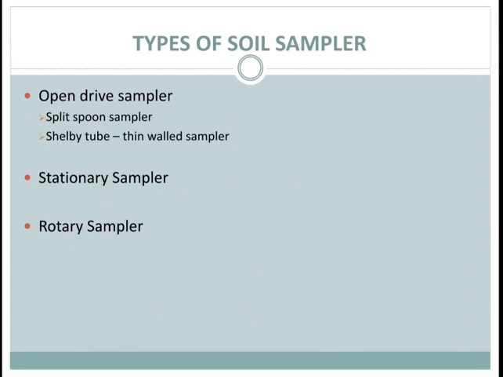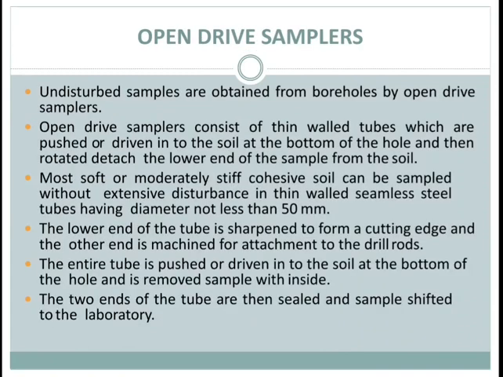Next is types of soil sampler. First one, open drive sampler. Second, stationary piston sampler. Third is rotary sampler. Open drive samplers are obtained from a borehole. An open drive sampler consists of a thin walled seamless steel tube with a hard cutting edge connected to a sampler head. This sampler head contains a ball check valve and port which permit the easy escape of water or air from the sample tube as the sample enters, and the check valve retains the sample when the sampler is lifted up.